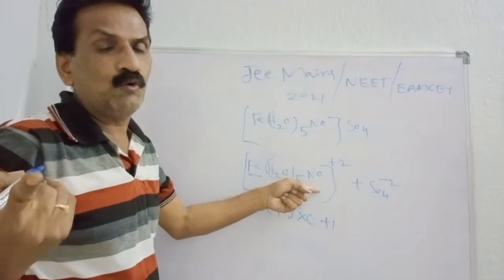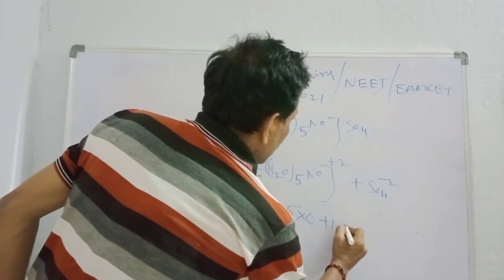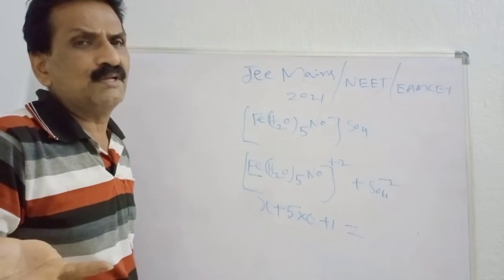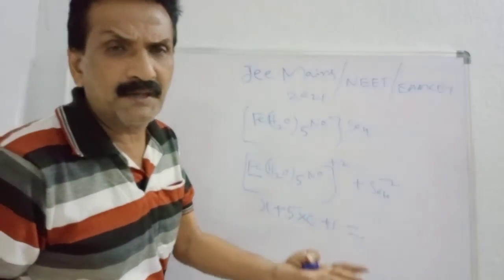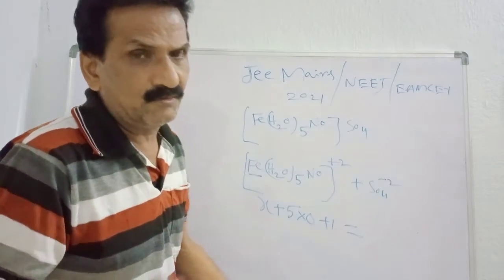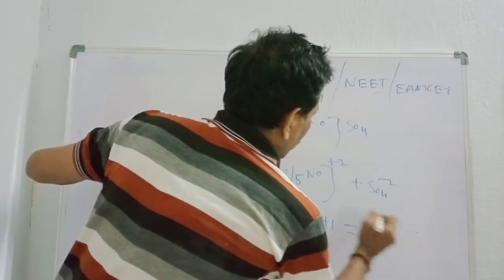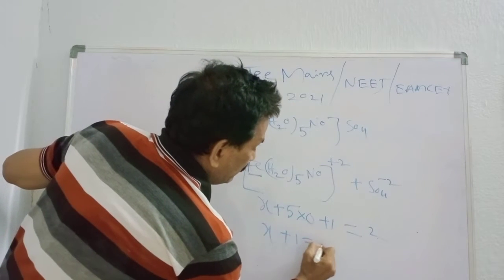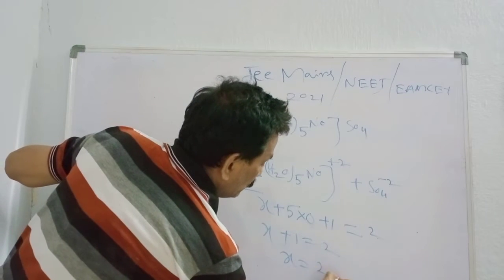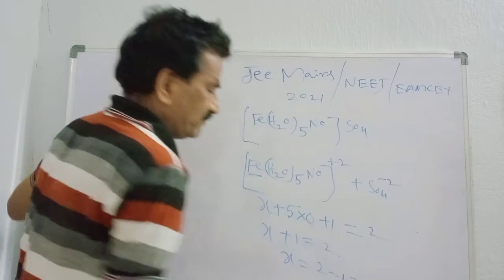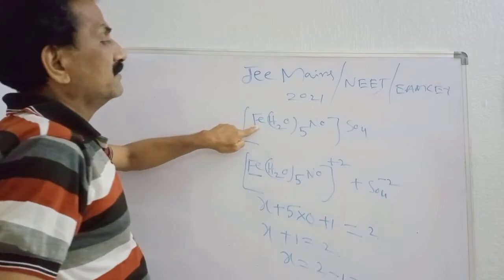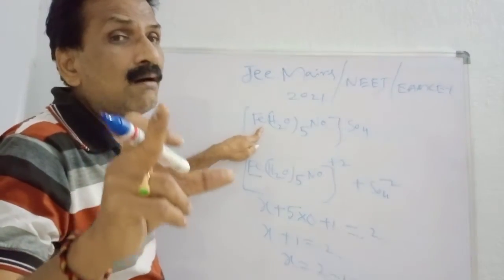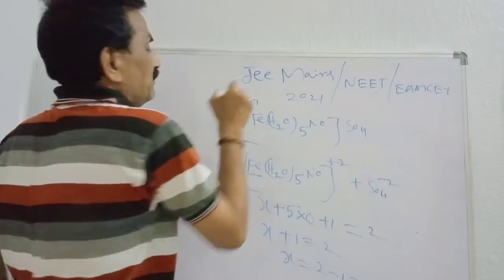There is only one NO group, plus 1, which must equal the charge present on the complex. You know very well, we have done a number of stoichiometric problems regarding oxidation state. So we have equal to plus 2. X plus 5 into 0, 0, plus 1. X plus 1 is equal to 2, X is equal to 2 minus 1, which is nothing but 1. So in this nitroso ferrous sulfate complex, the iron oxidation state is nothing but plus 1.